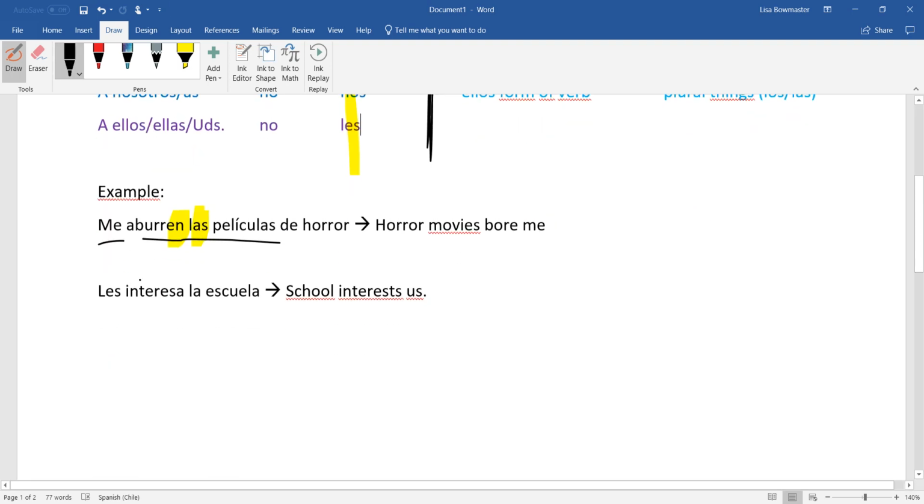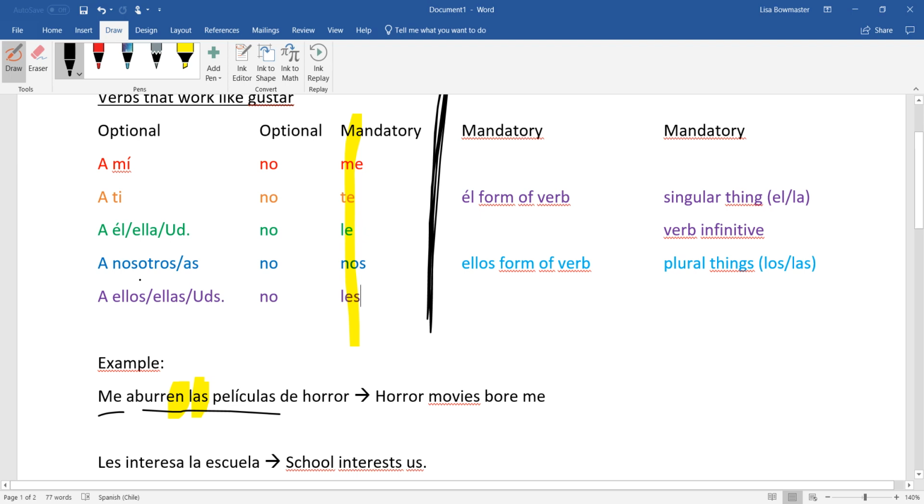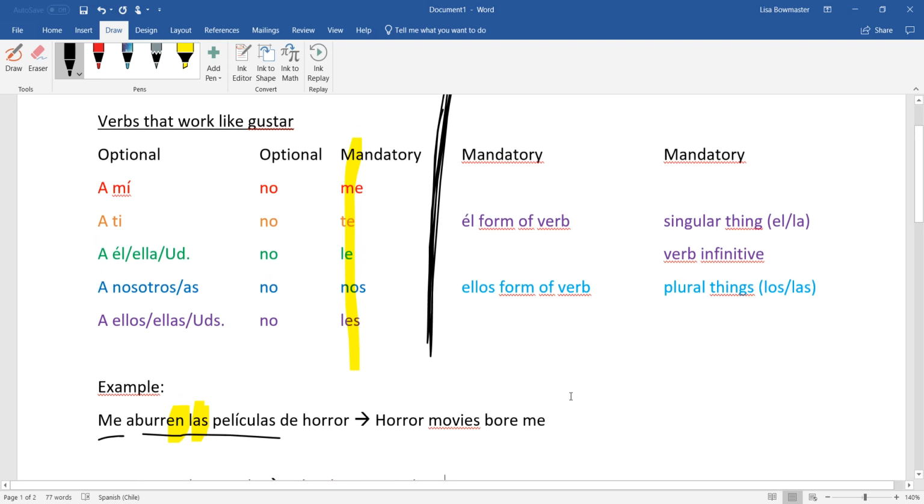Here's another example. Les interesa la escuela. School interests us. Again, it is not in the same word order. It doesn't matter what you think in English, because literally it's the school interests us, not we're interested in school, or they are interested in school. Let me correct that here. School interests them is what it should have been.